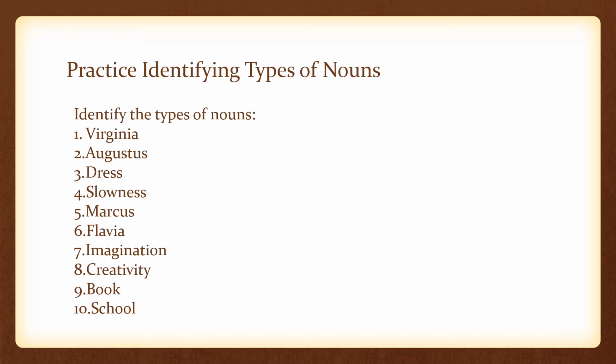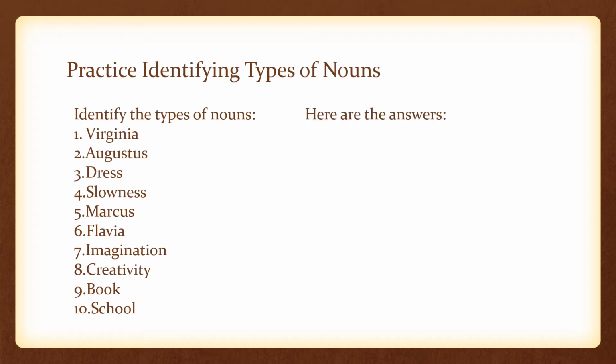Pause the video and in your head or on your own piece of paper, write down which type of noun each of these nouns is, what category: a person, a place, a thing, or an idea. When you're ready, hit play again to find out what the answers are.